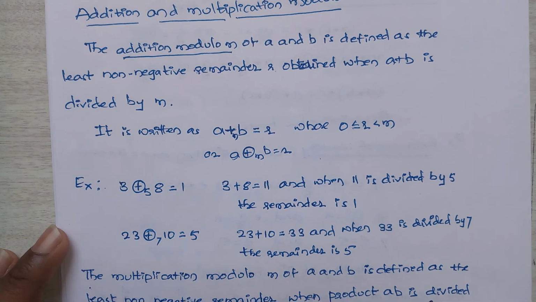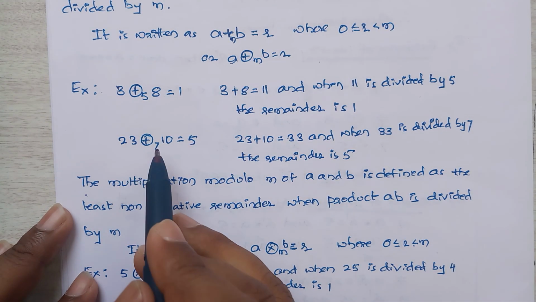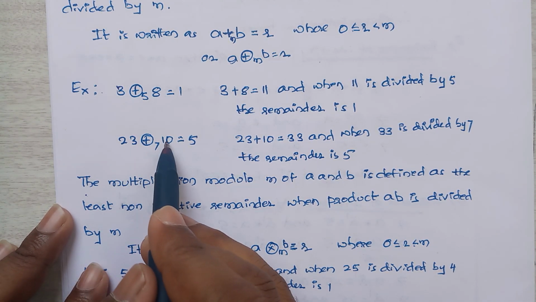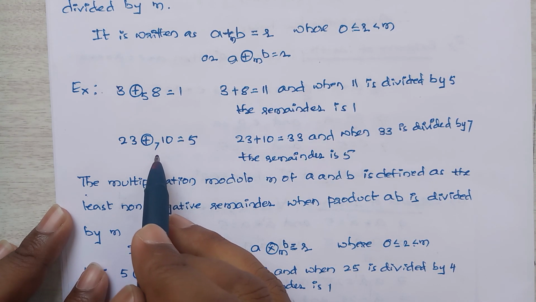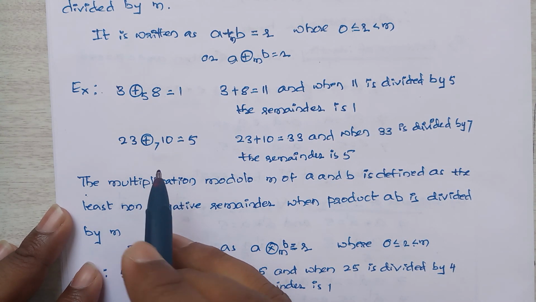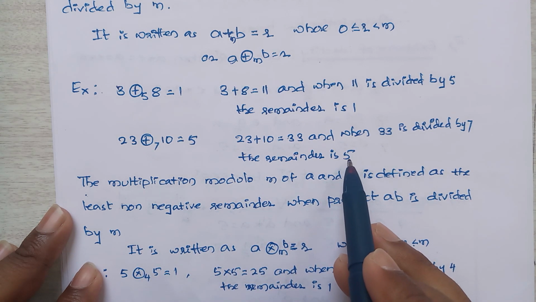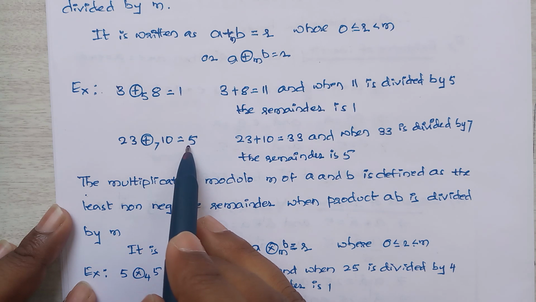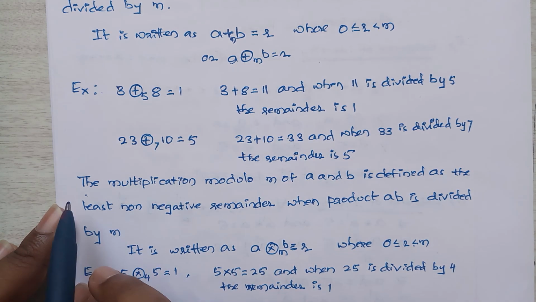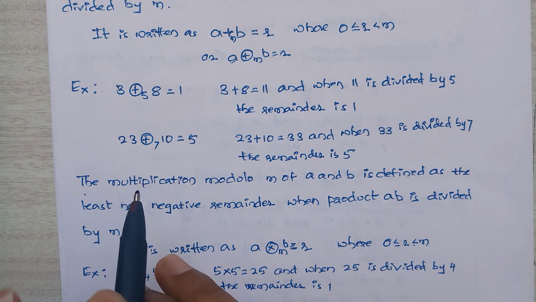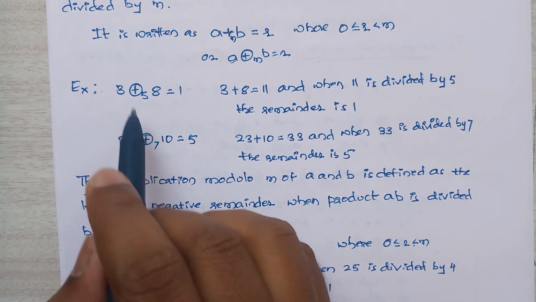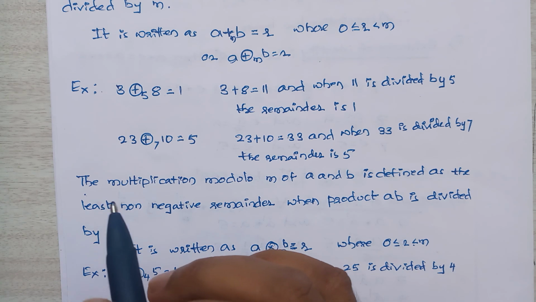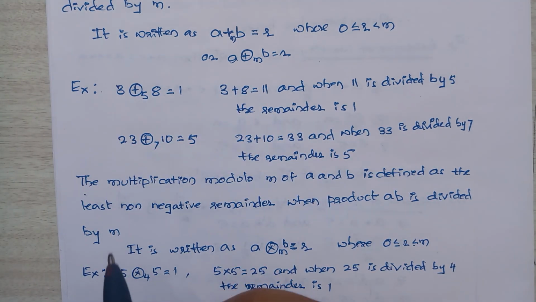In a similar manner, another example is 23 plus 10. 23 plus 10 is 33. When it is divided by 7, we get the remainder 5. Therefore 5 is the resulting solution. In a similar manner we can take lots of examples. These two examples are for you to understand what addition modulo is.